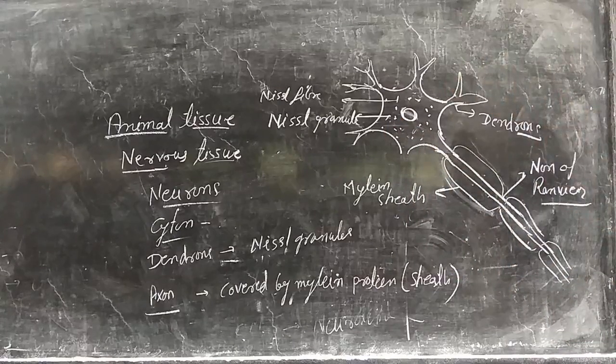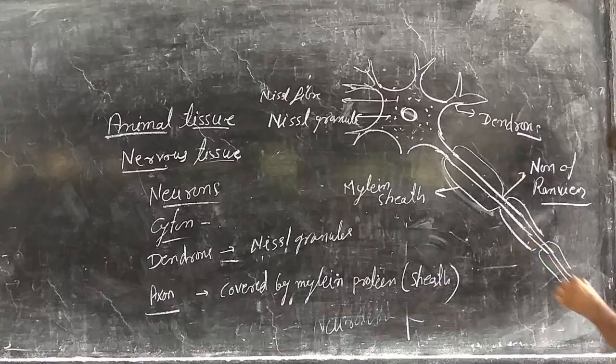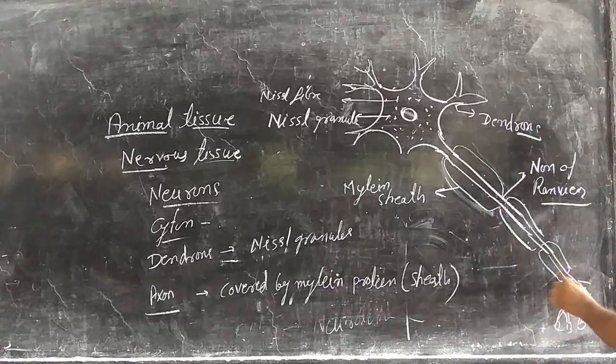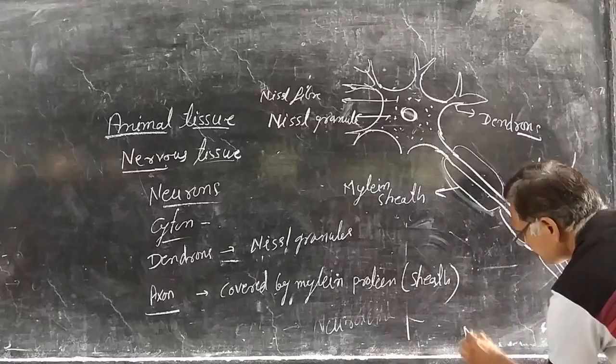The terminal end of the axon is again fairly branched and forms knob-like structures, which are known as nerve endings.